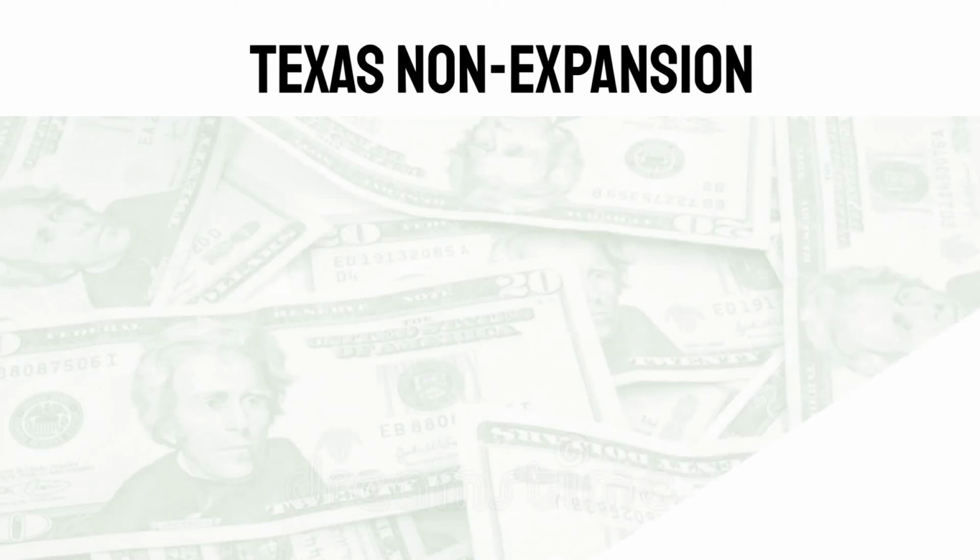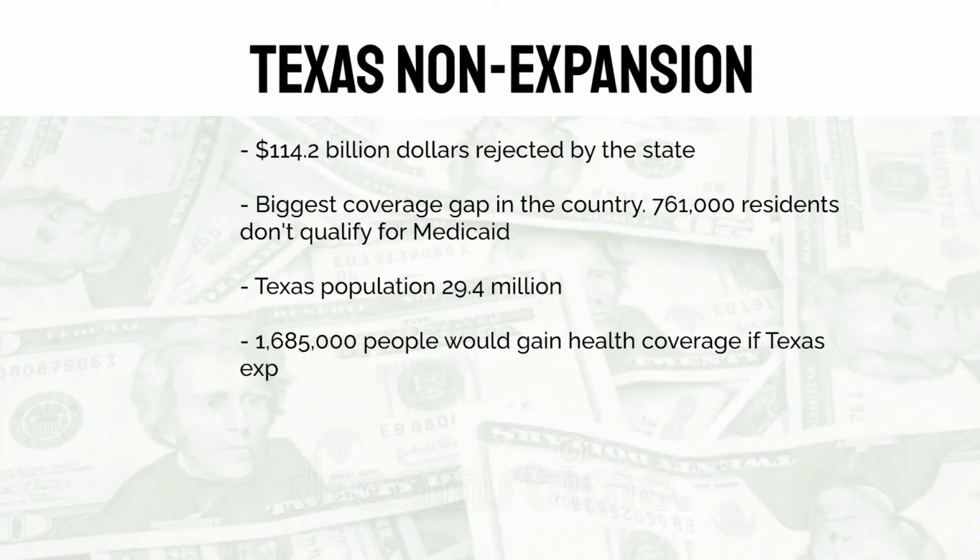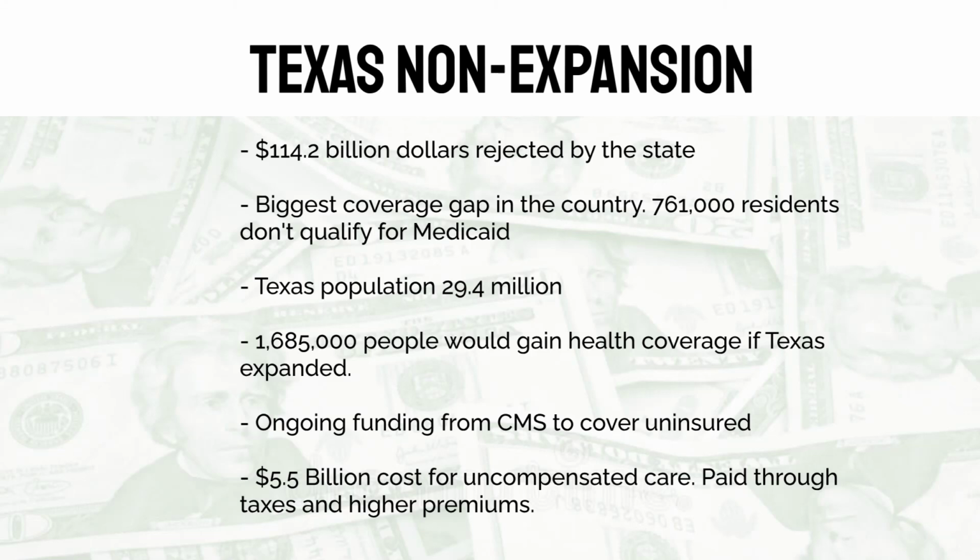And here are some additional points for Texas. Remember, Texas was a non expansion state. They have not accepted federal Medicaid expansion. That's $114 billion that they will walk away from in the next 10 years from not expanding under the ACA guidelines. Texas has the biggest coverage gap in the country. 761,000 residents don't qualify for Medicaid or for premium subsidies off the health exchange. As of 2020, Texas's population was 29.4 million people, and that's over double the population of Illinois. 1,685,000 additional people would gain health coverage if Texas decided to expand their Medicaid.